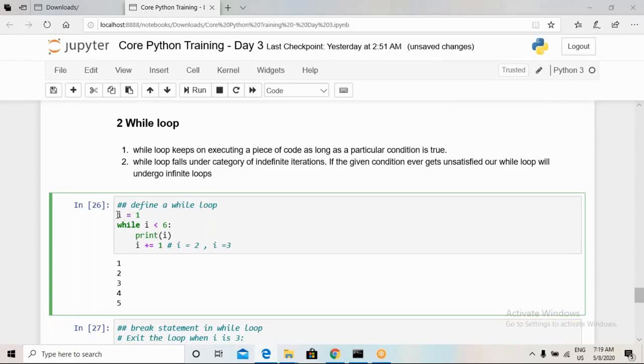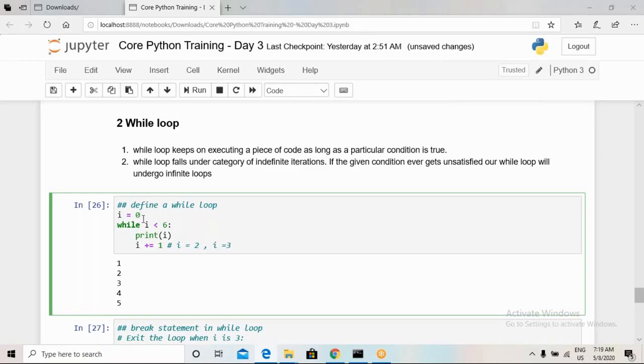I have to make sure that the value of i is set initially. If I wanted to print the first 5 integers, then I can use this type of loop. So my first value of integer will be 0.